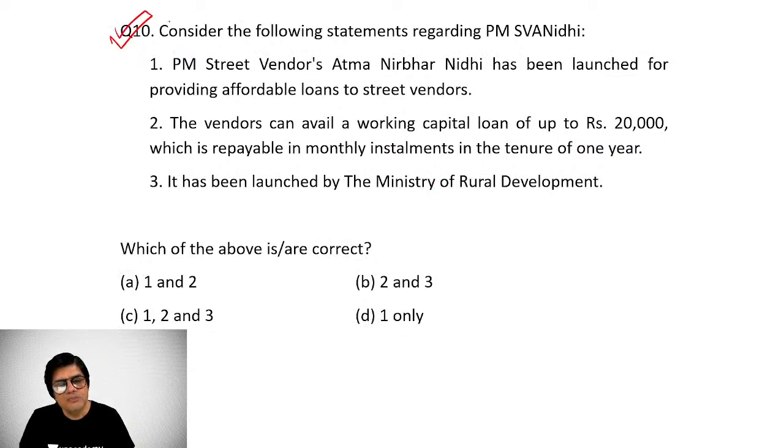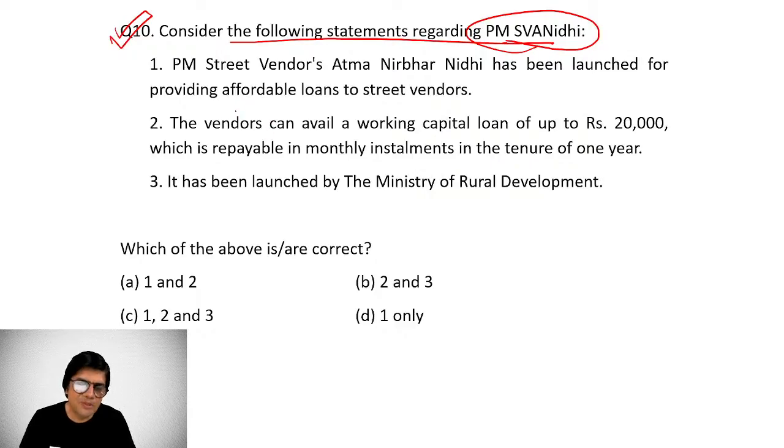Now, question number 10, consider the following statements regarding Prime Minister Swanidhi Yojana. This is an important Yojana for this year. Prime Minister Swanidhi Yojana, Prime Minister Street Vendors Atmanirbhar Nidhi, has been launched for providing affordable loans to street vendors, right? This is the first statement.